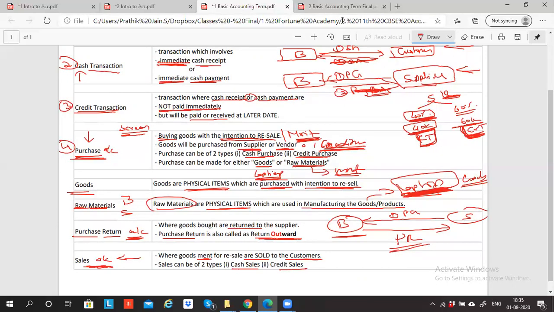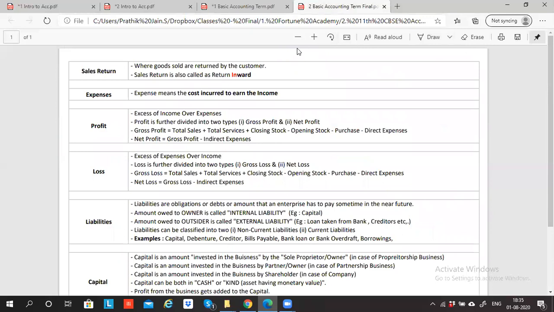Next point. Sales return. When goods are sold to a customer and are returned by the customer. So the businessman is selling goods to the customer. The customer is returning because he did not like it, or because it is damaged, or the quality is not good. So when goods sold are returned by the customer, it's called sales return. Sales return is known as return inward.